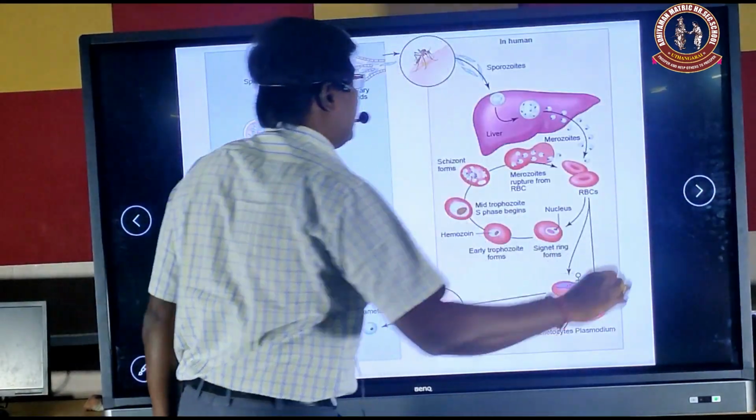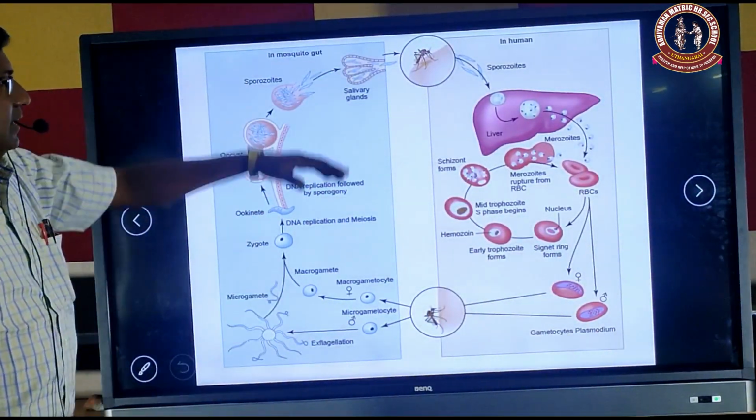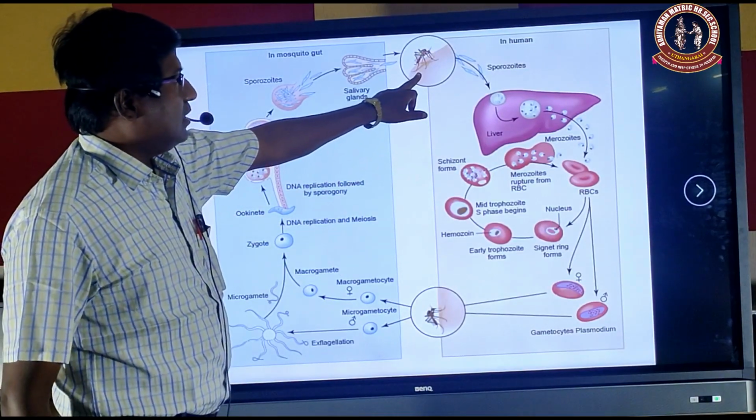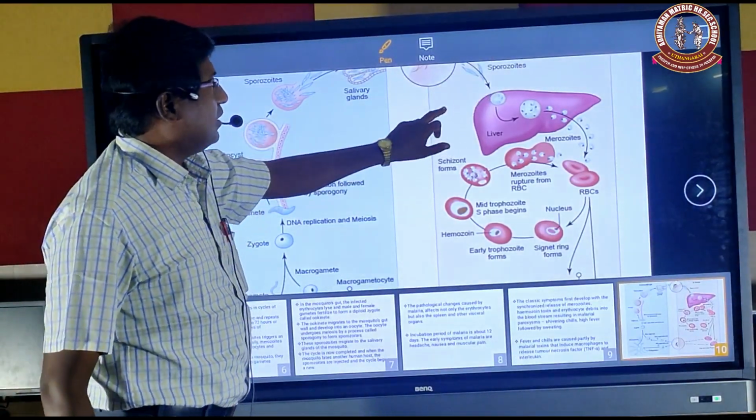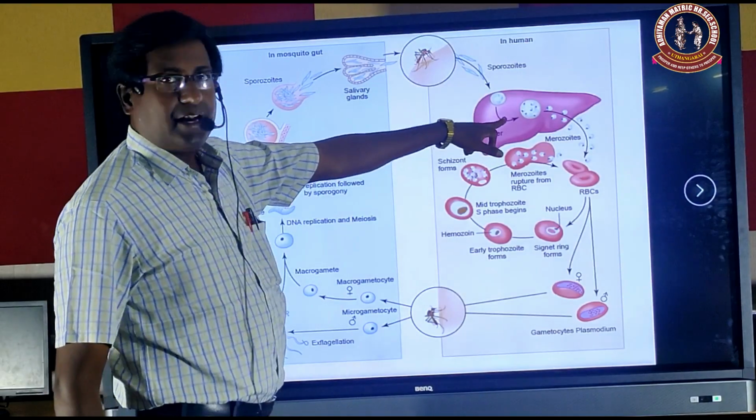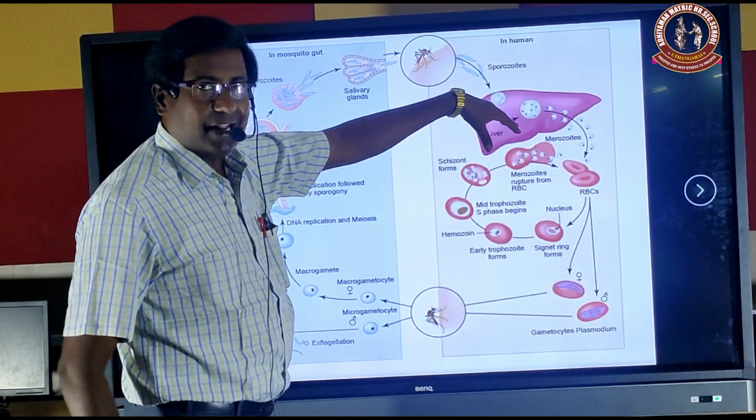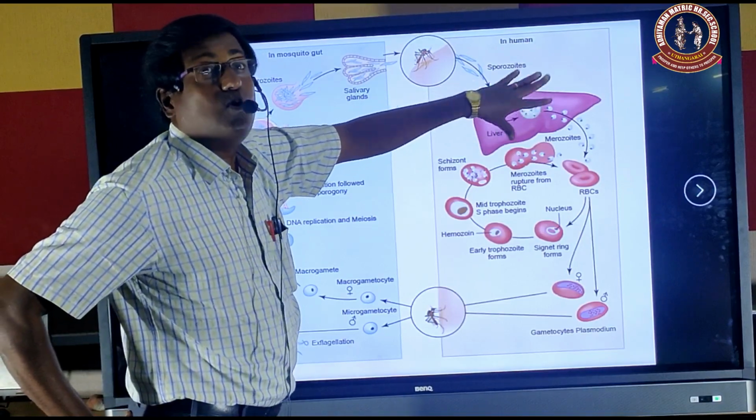The next one we see. Let us see the diagram once again. For example, the female Anopheles mosquito bites the human. The sporozoite enters the human body and goes to the first organ, the liver. In the liver, it completes the zygogony cycle.